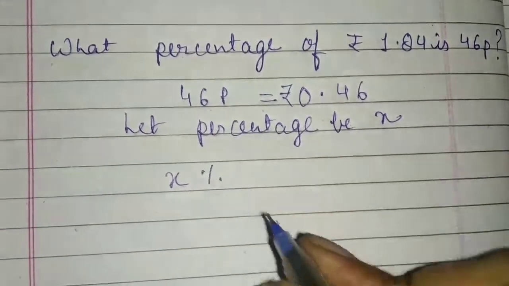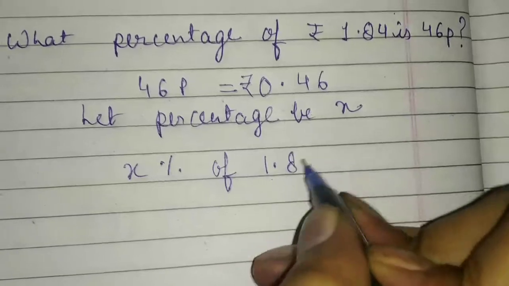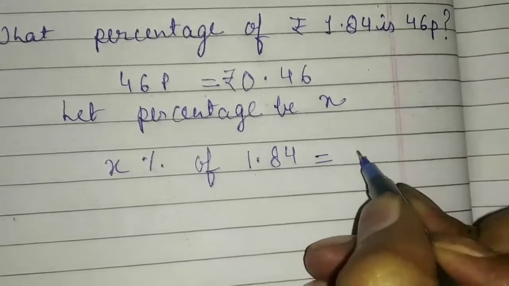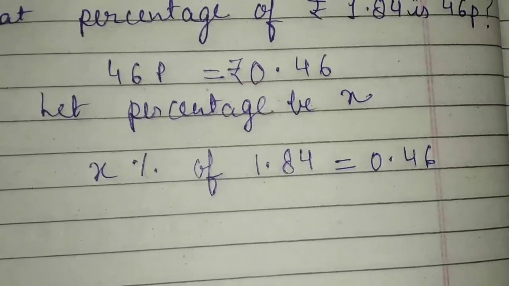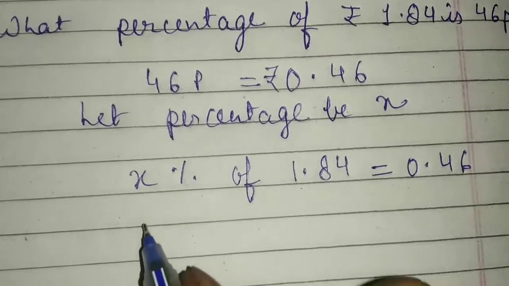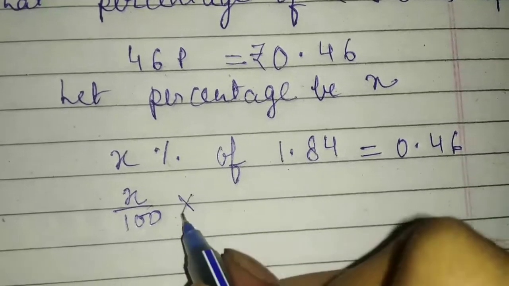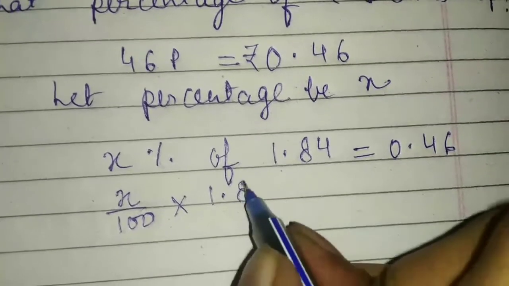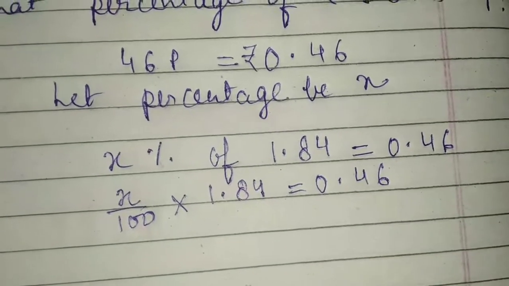That means what will be the equation? x percent of 1.84 is equal to 0.46, because students, as you know, we converted 0.46 into rupees. Now moving on to the next line, x percent means x upon 100, of means multiply, 1.84 is equal to 0.46.